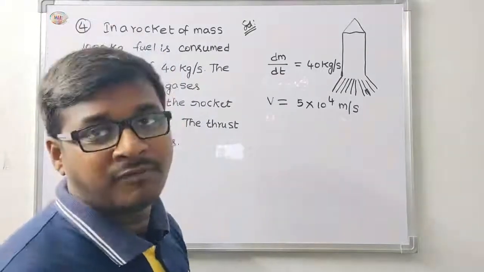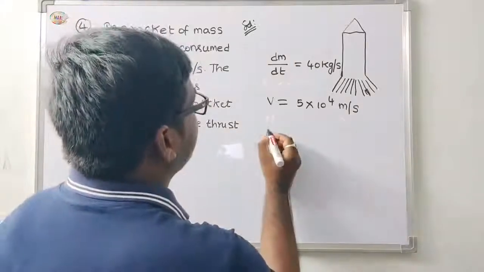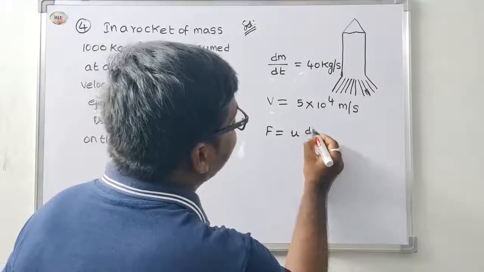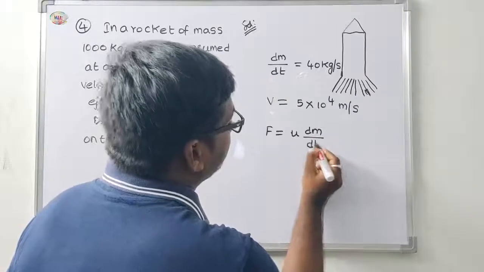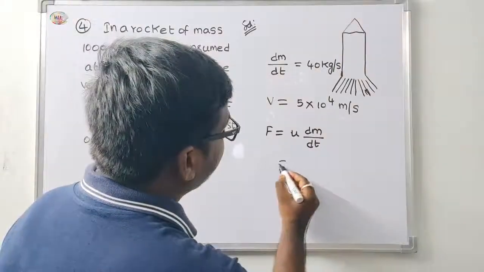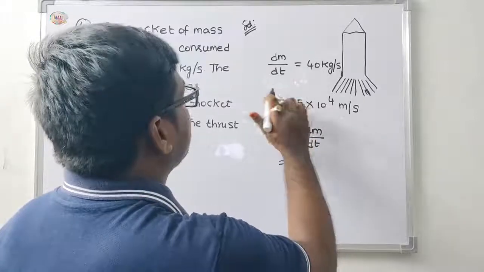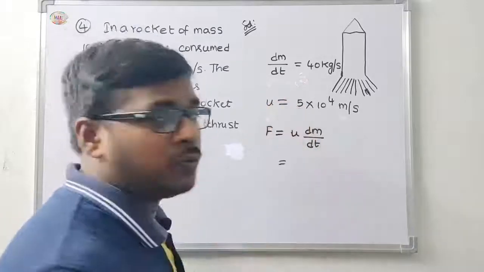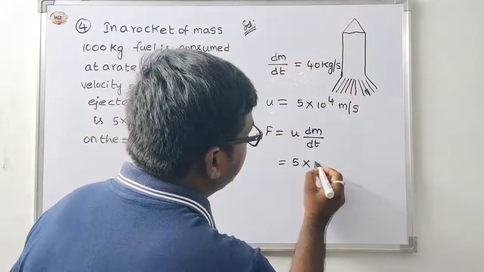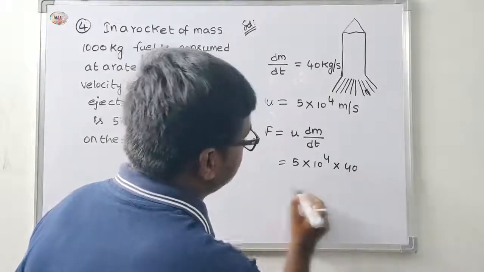Thrust is the upward force. The force acted on the rocket. F is equal to u into dm by dt. Okay, the third problem also has the same formula, u into dm by dt. Take u as the initial velocity. u is 5 into 10 power 4 meter per second into 40 kg.